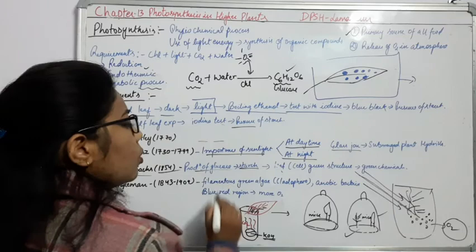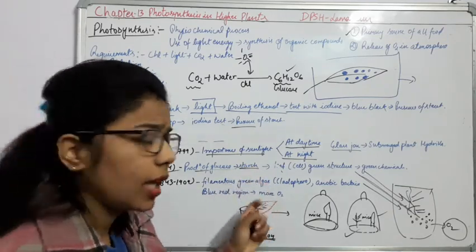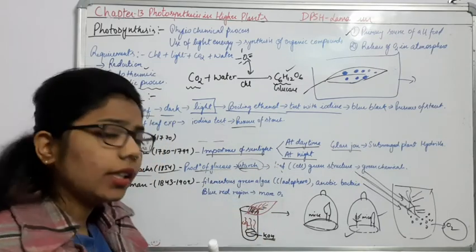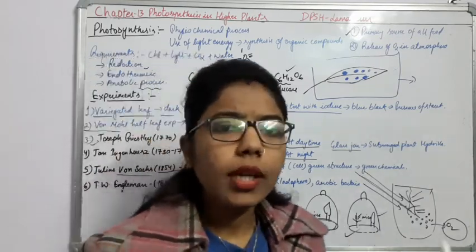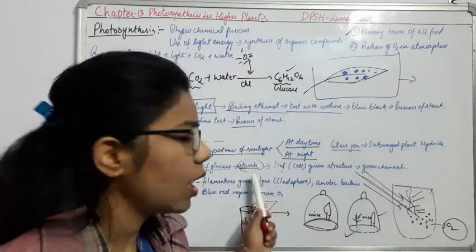So production of glucose indicates what? It indicates starch. And what is starch? Starch is nothing but the stored form of glucose. In which form do plants store their food material? In the form of starch here.